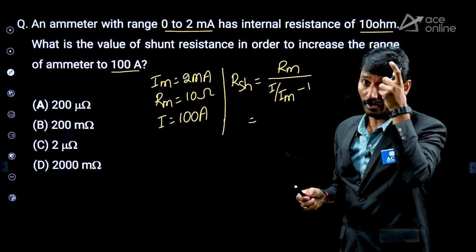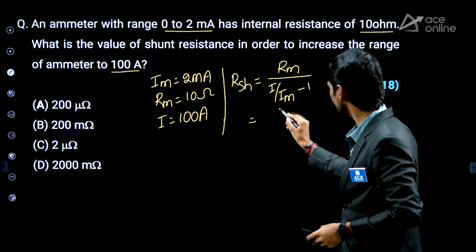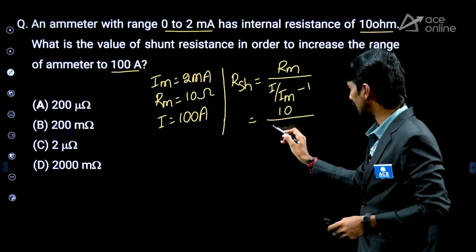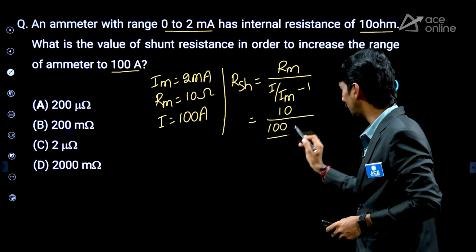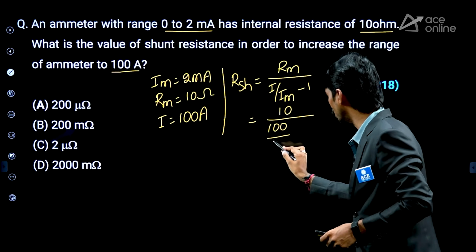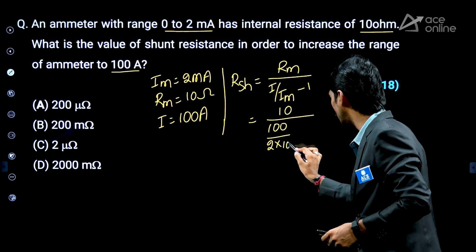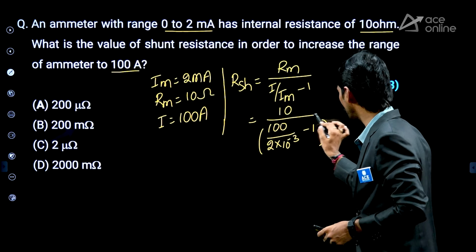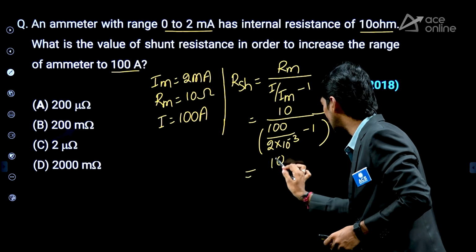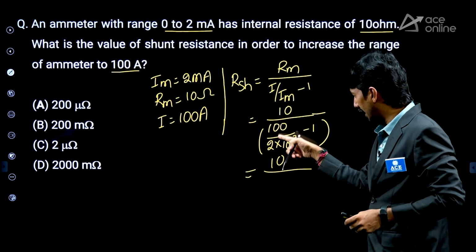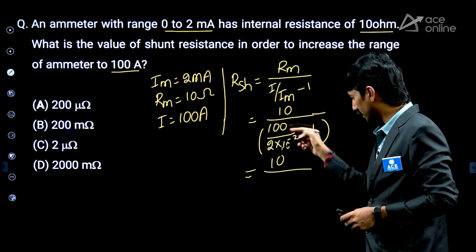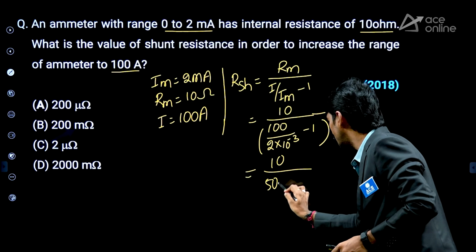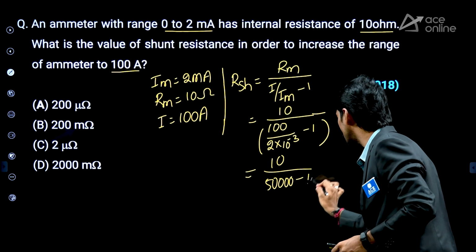Yes, this is the model. Now, what is Rm? 10. What is I? 100. What is Im? 2 milli, means 2 into 10 power minus 3, minus 1. Right? Now here this value will be 10 by 100 by 2, 50,000. So simply 50,000 minus 1.